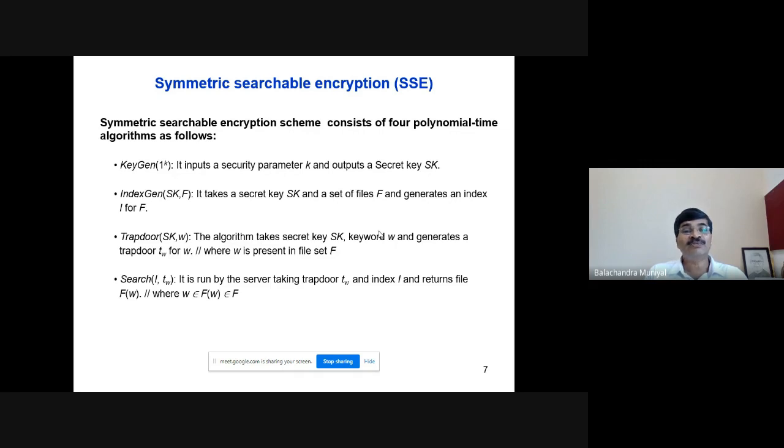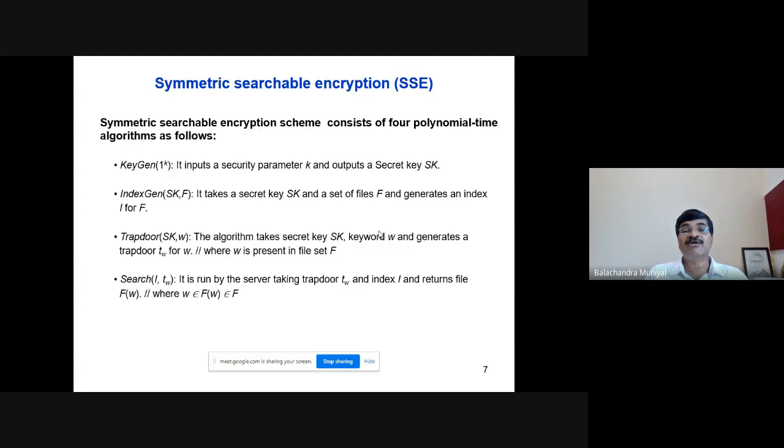As I told you, Keygen is the algorithm or a function run by a key generator whose responsibility is to generate the key and share it among the data owner and data user. The parameter is 1^k. It inputs a security parameter k and outputs a secret key sk.